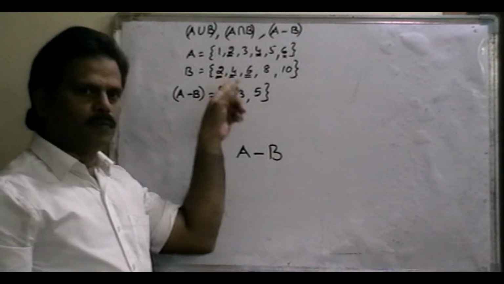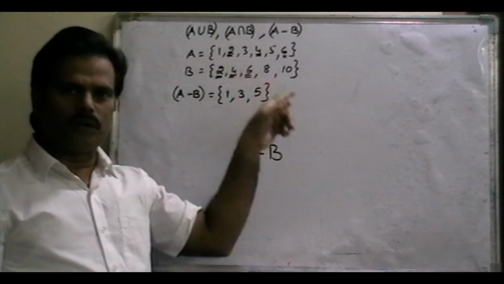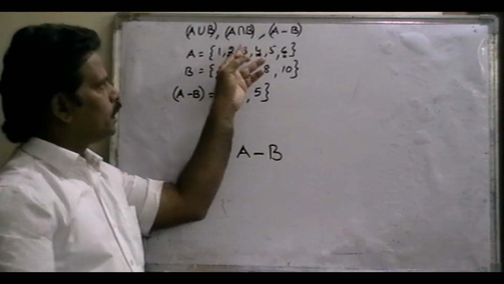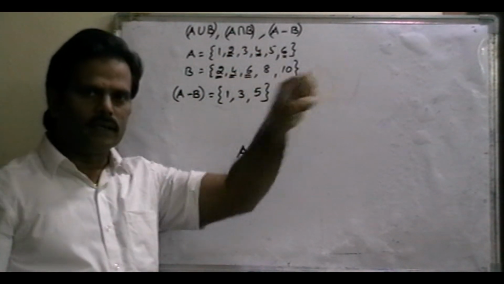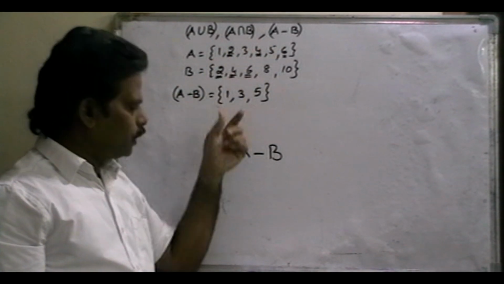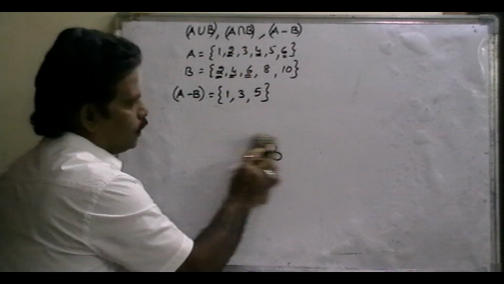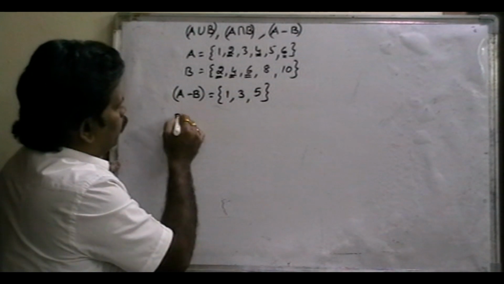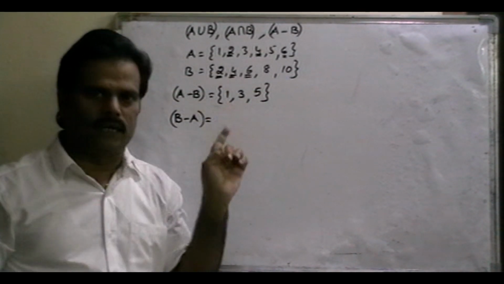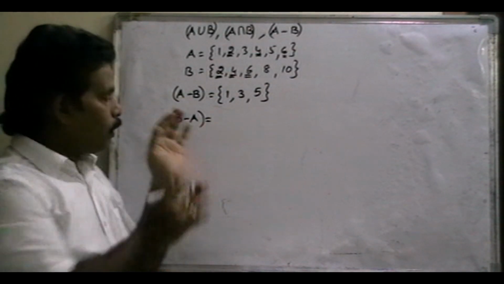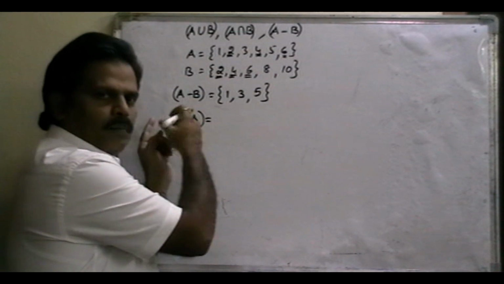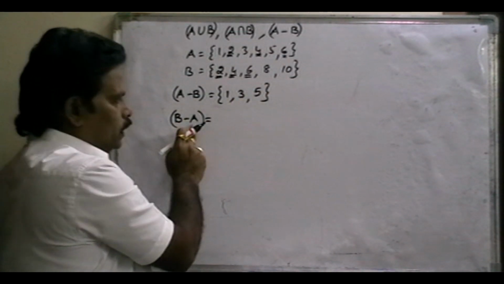The elements which belong to A but do not belong to B, what does that mean? From the A set, remove the B set elements. Whatever the common elements are, just remove those. The balance elements 1, 3, 5 are A minus B. Now B minus A. B minus A means from the B set, remove the A elements.